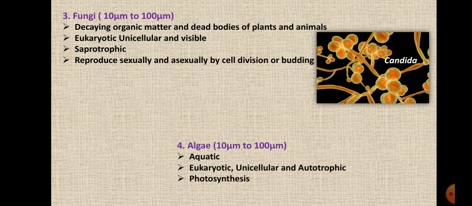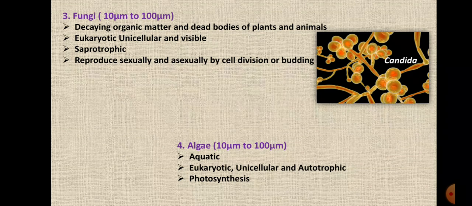The fourth one is algae. Now, the algae are also called autotrophic organisms because they synthesize their own food as they have chlorophyll. They are aquatic in nature, that is, they are found in water. They are also eukaryotic, unicellular, and they are autotrophic. Thus they synthesize their own food during the process of photosynthesis, right? And the examples are chlorella and chlamydomonas.